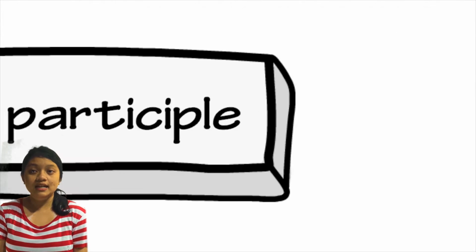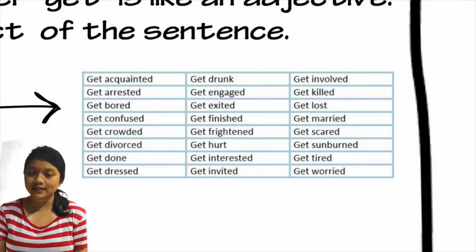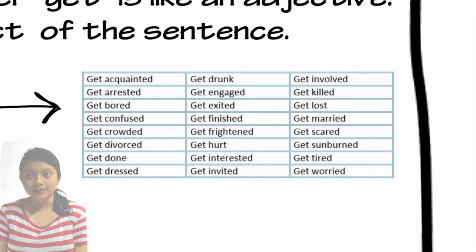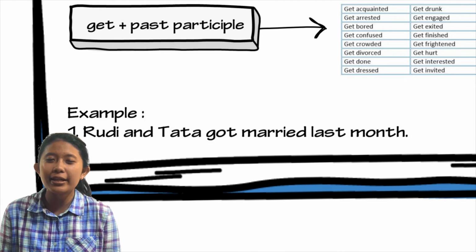Some examples of get plus past participle are get drunk, get killed, get bored, and the other examples you can see on the table. The example in the sentence is: Rudy and Tata got married last month.